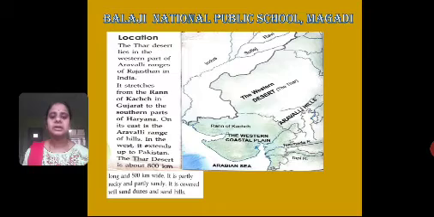It is partly rocky and partly sandy. The area is rocky and sandy. It is covered with sand dunes and sand hills. Sand dunes are nothing but small hills made up of sand. So the desert area is mostly covered with sand dunes and sand hills.